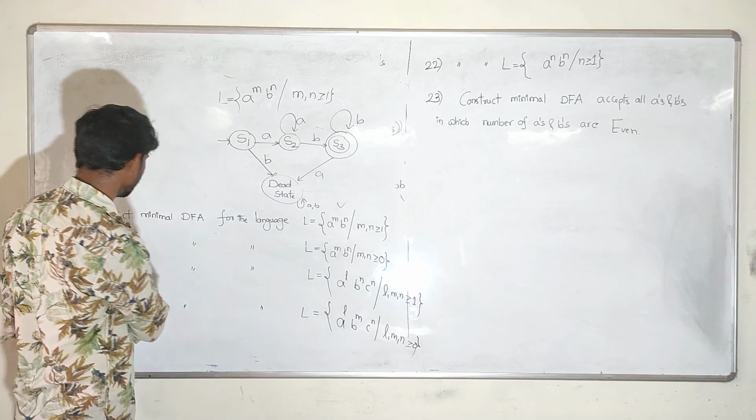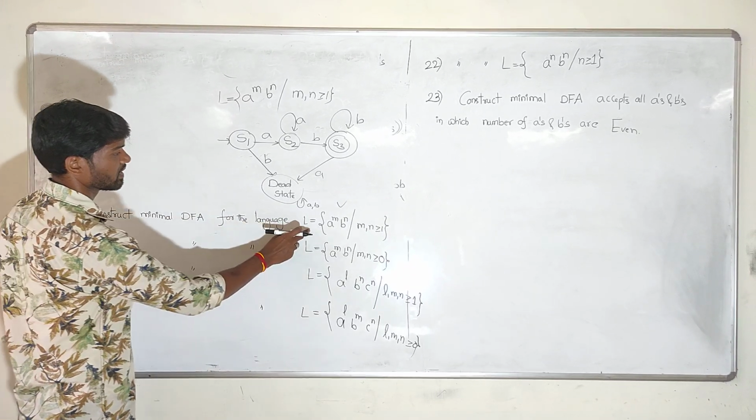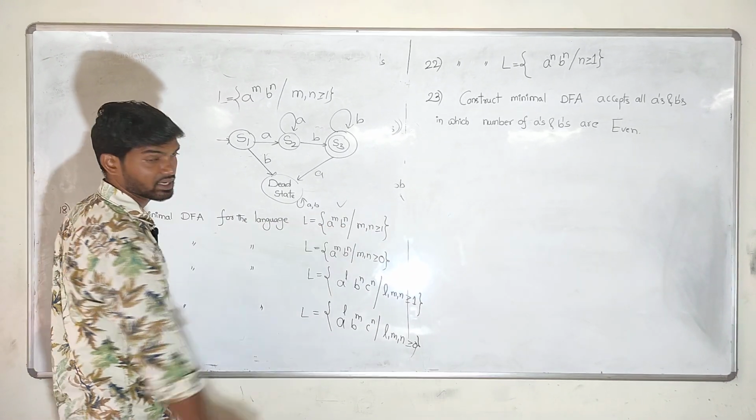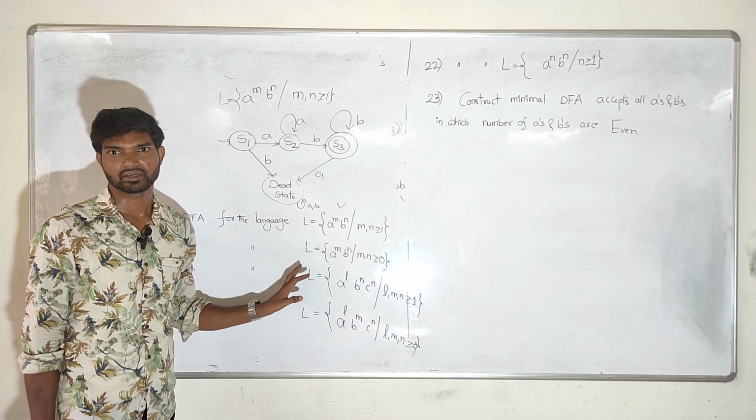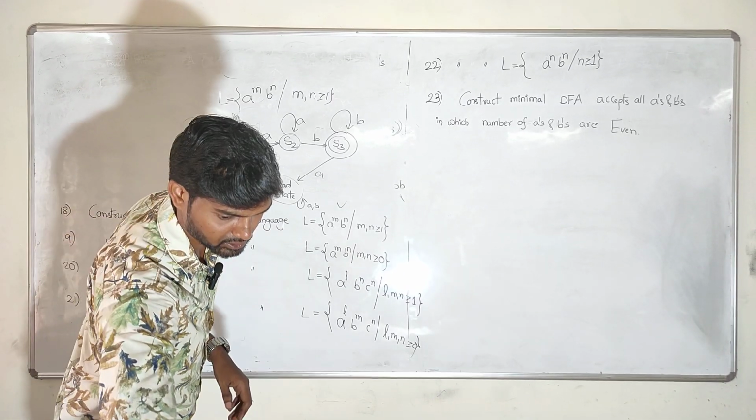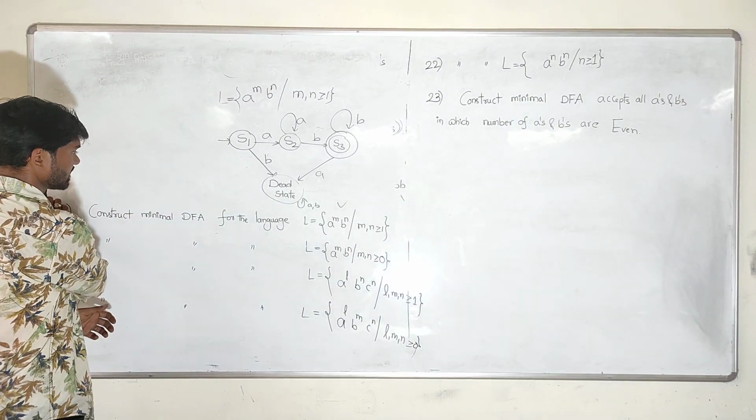This is the answer for the 18th question, where L equals A power M, B power N, M, N greater than or equal to 1. These are all previous GATE questions and academic questions. That's why I'm explaining briefly. Now, coming to the 19th question.